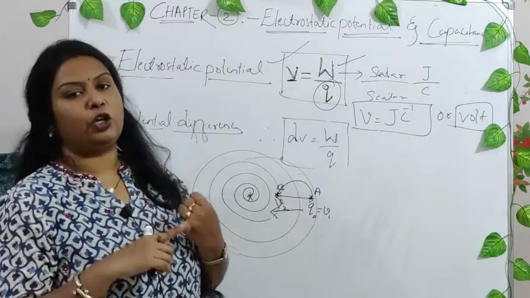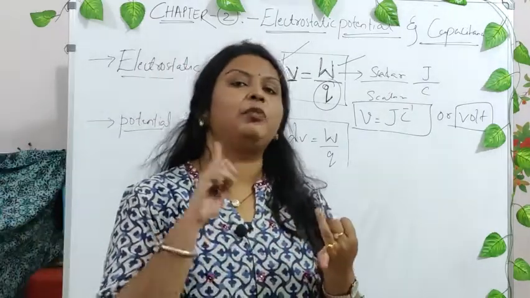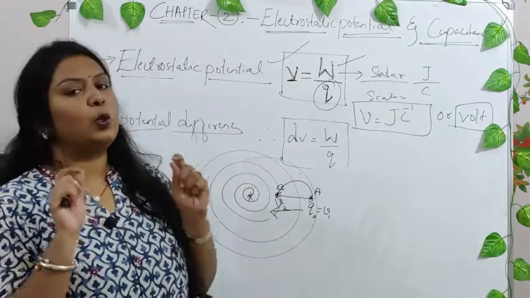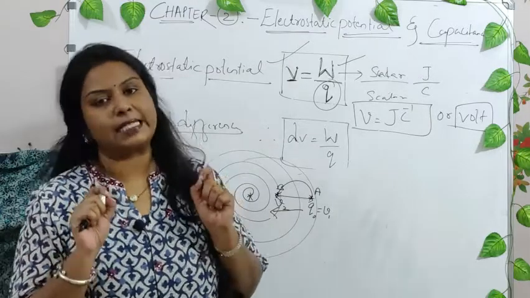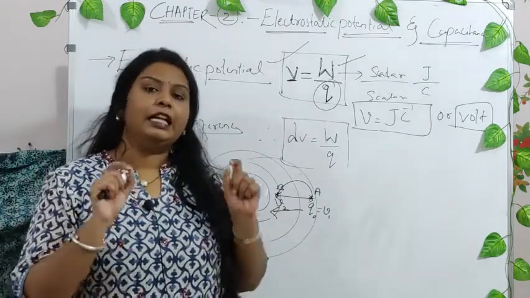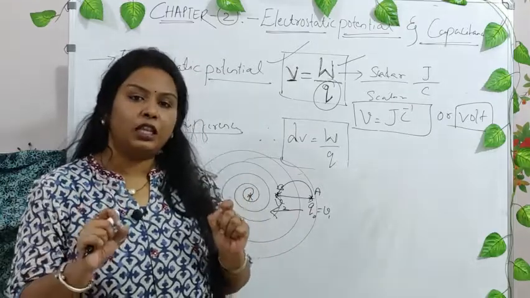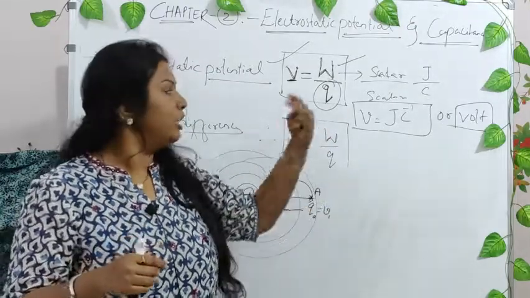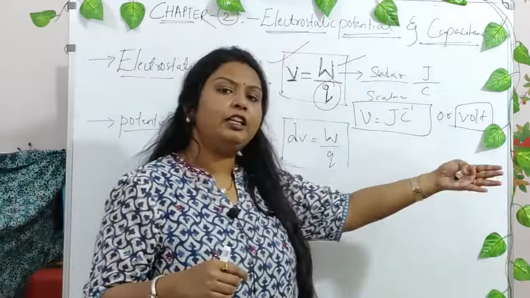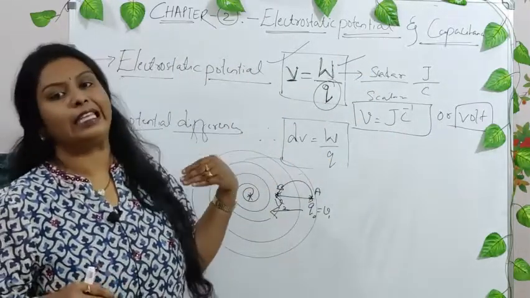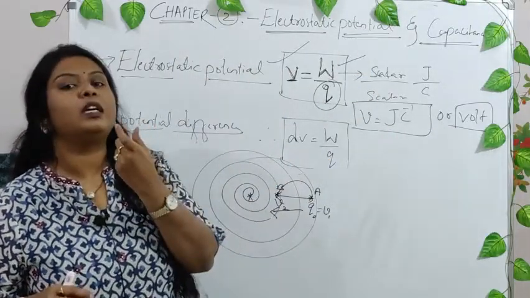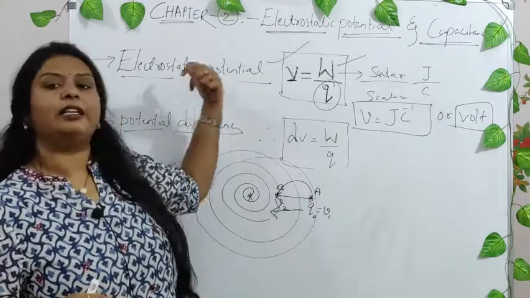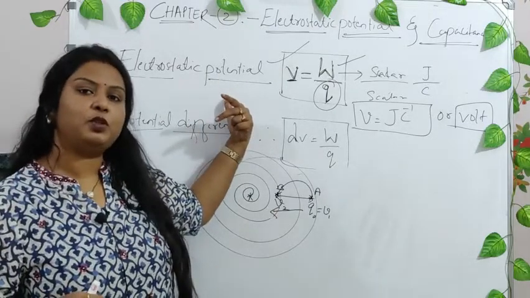You will be coming across electrostatic potential and potential difference. Whenever I say electrostatic potential, it is the amount of work done in moving a test charge from infinity to the region of electric field against it. Is this clear up to this point?